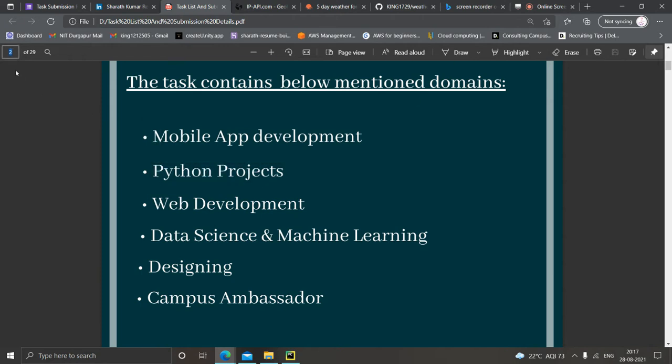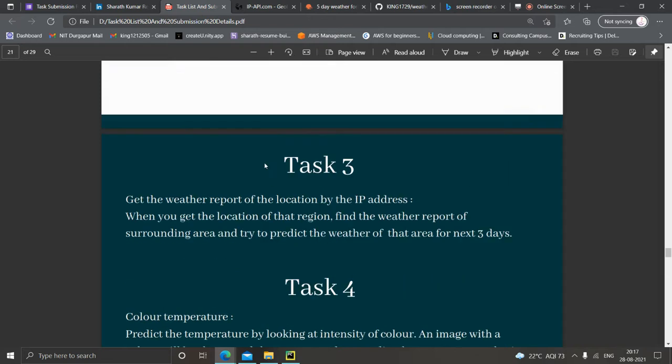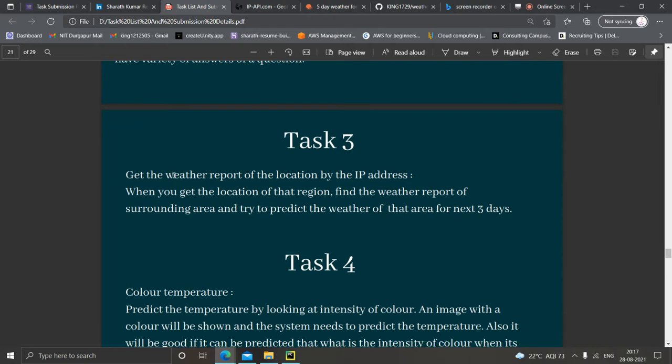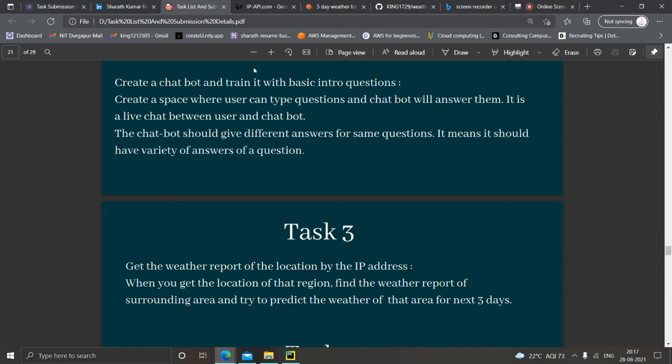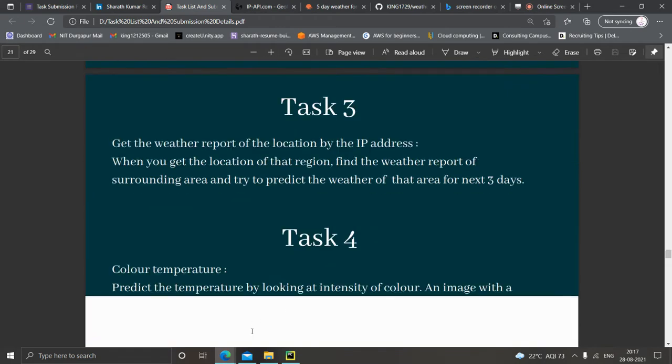So, let's check the problem statement. Basically, the task is the weather report of a location by IP address. The question is, when you get the location of that region, find the weather report of the surrounding area and try to predict the weather of that area for the next 3 days. So we are going to do that using Python and a few of its modules.